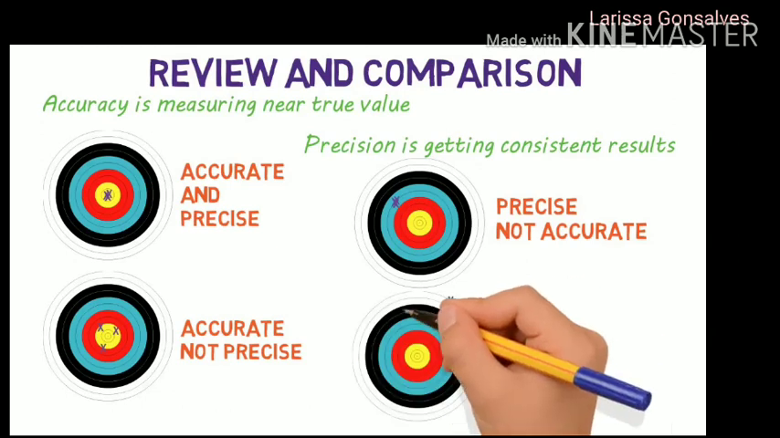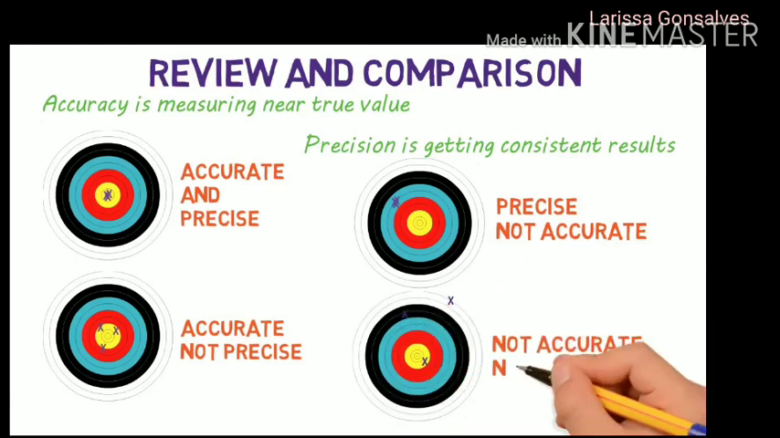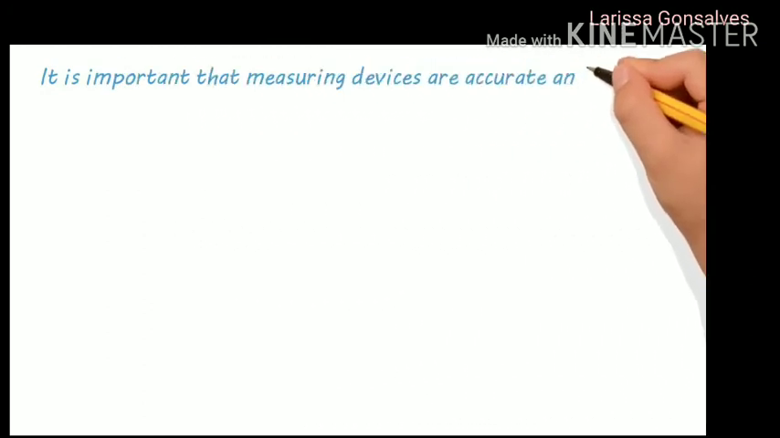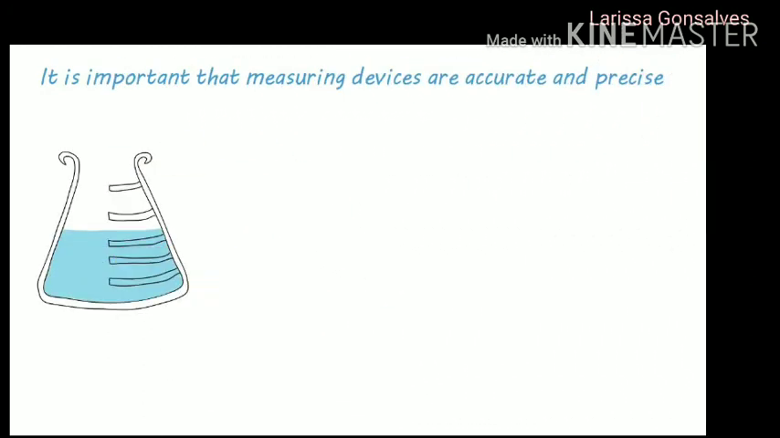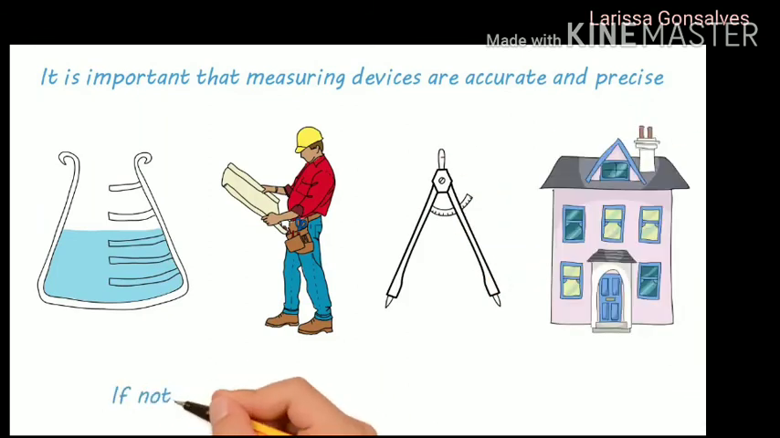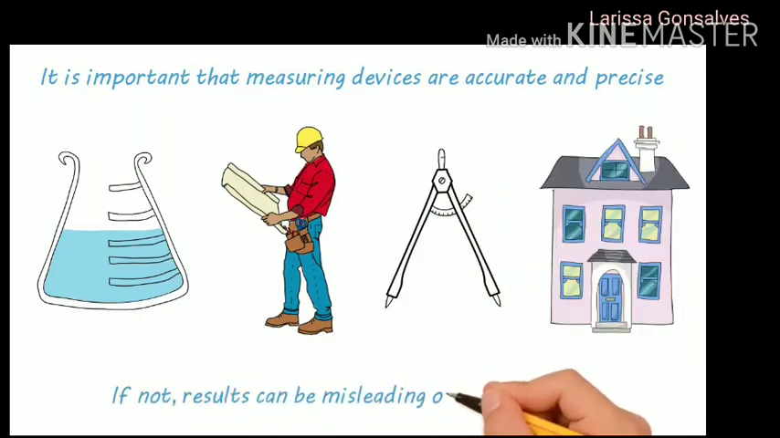And finally, this is neither precise nor accurate. This is pretty much how it looks when I'm shooting. No consistency, not equidistant from the center, just random. It's important that measuring devices are both accurate and precise, whether it be in research, construction, engineering, or even in your home. If they're not, then results for measurements will be misleading at best and fatal at worst.